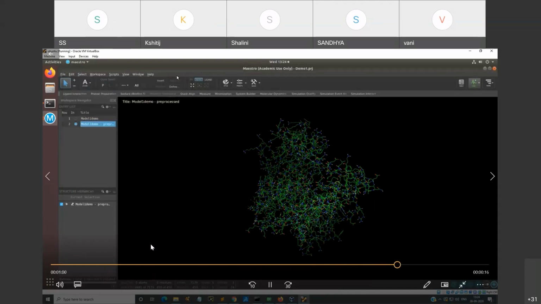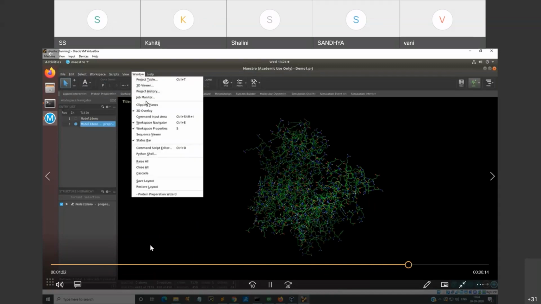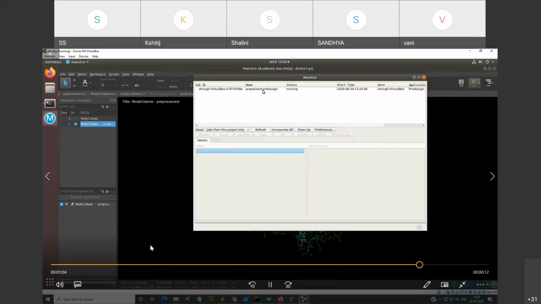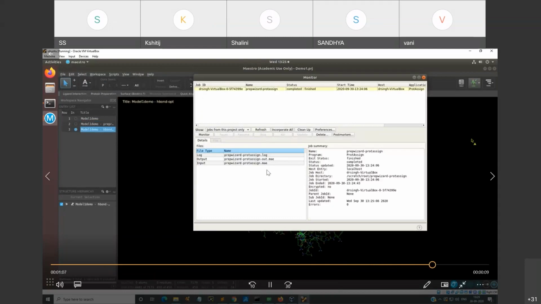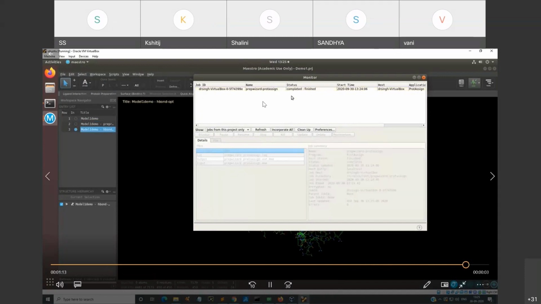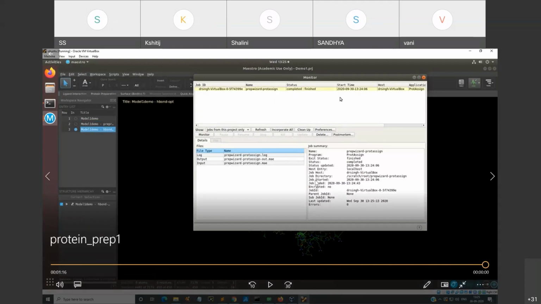So once you are preparing your protein with the neutral pH, you can monitor with the wizard also. So herein you can see how it is completing, the preparation of your protein is completed. And in the log box, the job summary appears. I will repeat this once again.